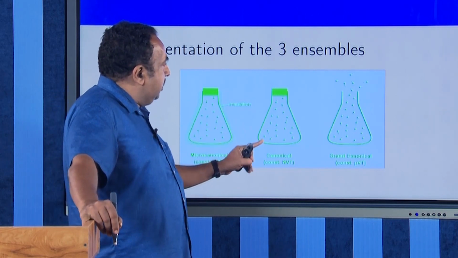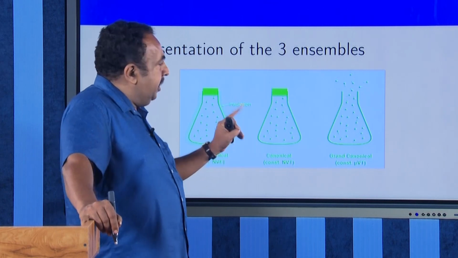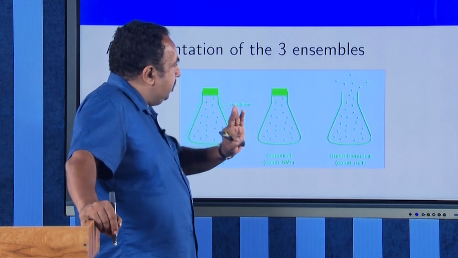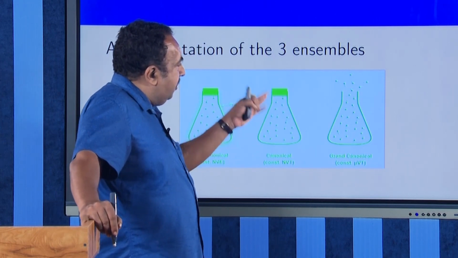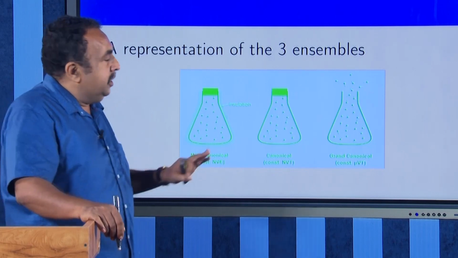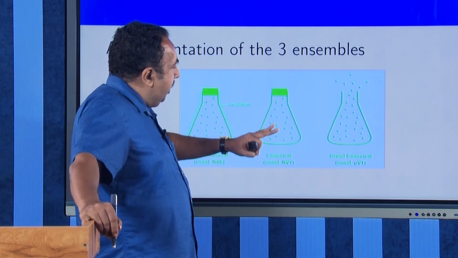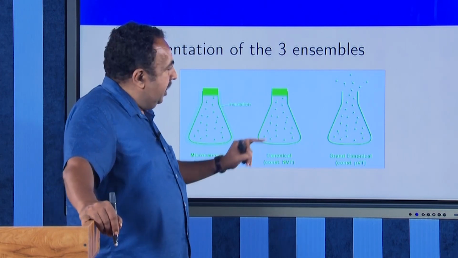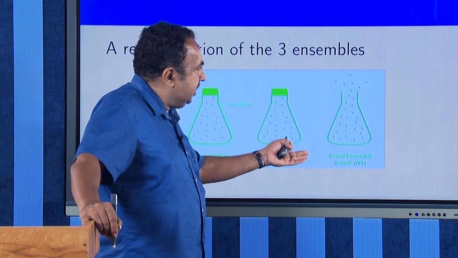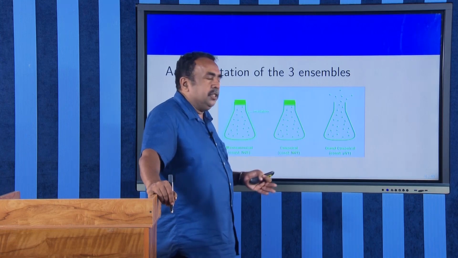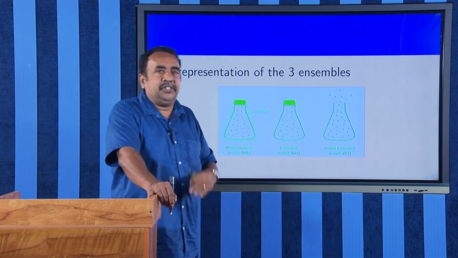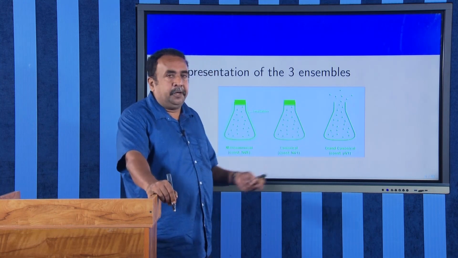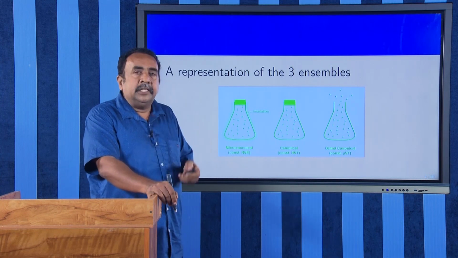But in the canonical ensemble, the system is a closed one, but there is no insulation. Therefore, it can exchange energy with the surroundings, and after attaining equilibrium, the temperature will be constant. Therefore, in the canonical ensemble, we will keep temperature, volume and number of particles constant. But in the grand canonical ensemble, there is a chance that particles can escape from the system, or particles can be added to the system. And in that case, we will be keeping temperature, volume and chemical potential. All this has been discussed earlier.